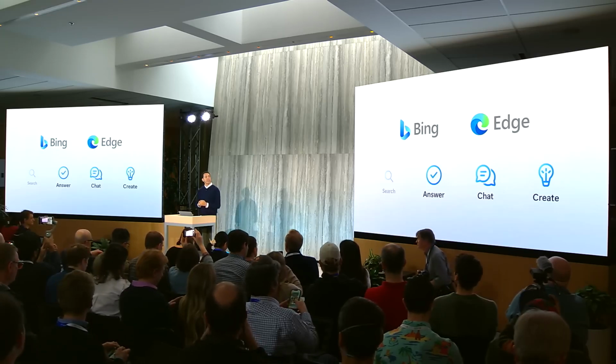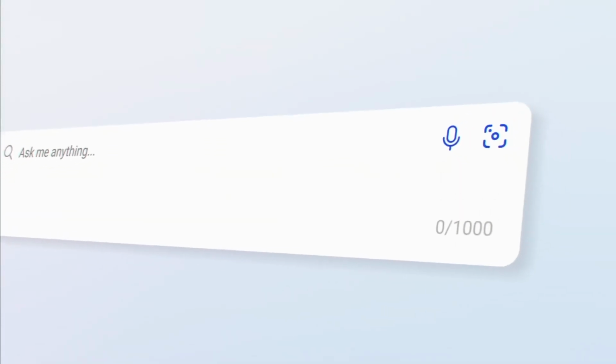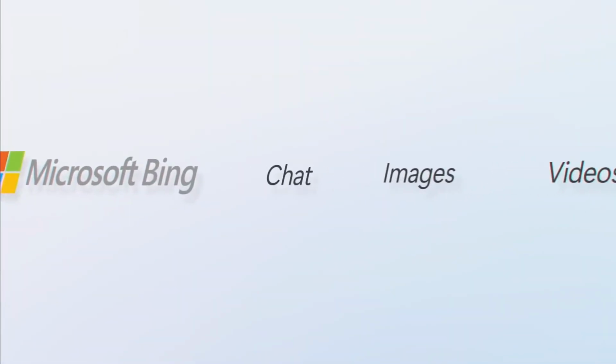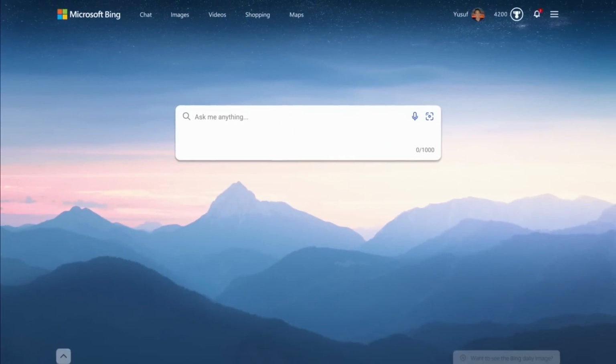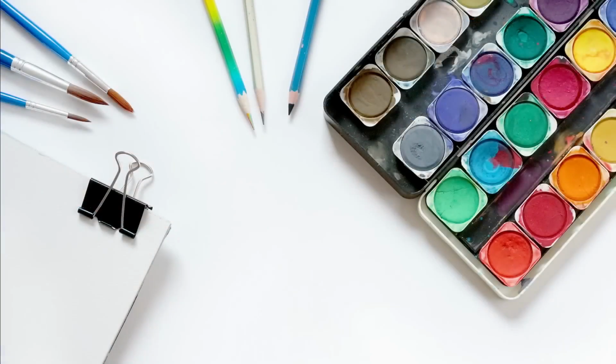You're going to notice some subtle but important changes. First, we have an expanded search box capable of accepting up to 1,000 characters, because now Bing works with natural language. And you saw a little hint to chat, which I'm going to get back to in a second. Now I want to set up the first search scenario.